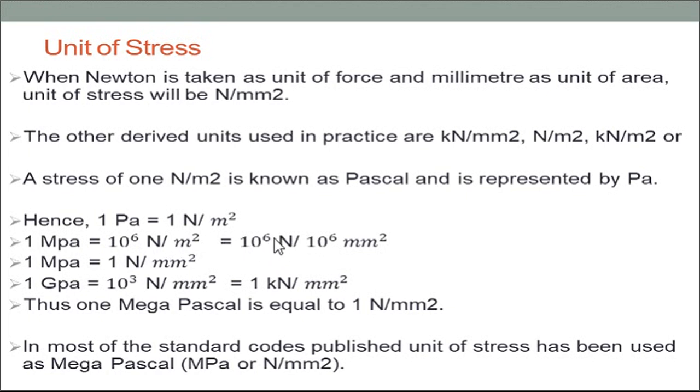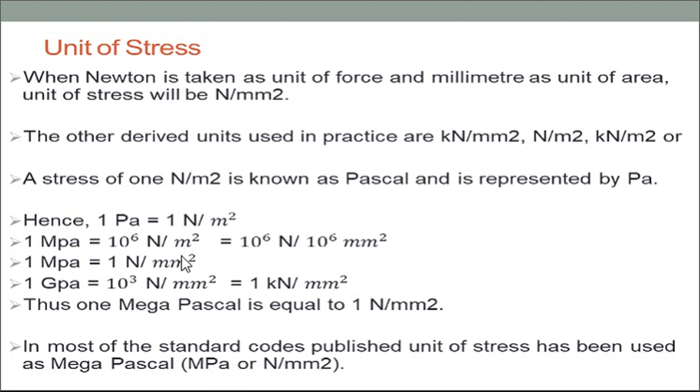If you convert meter square into mm square, you divide by 10 raised to 6, so 10 raised to 6 and 10 raised to 6 cancel. So 1 megapascal is equal to 1 Newton per mm square.